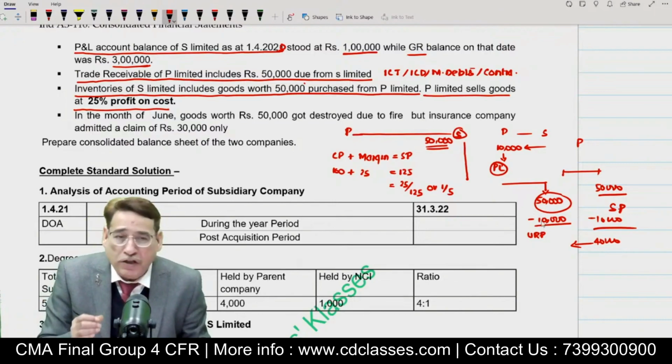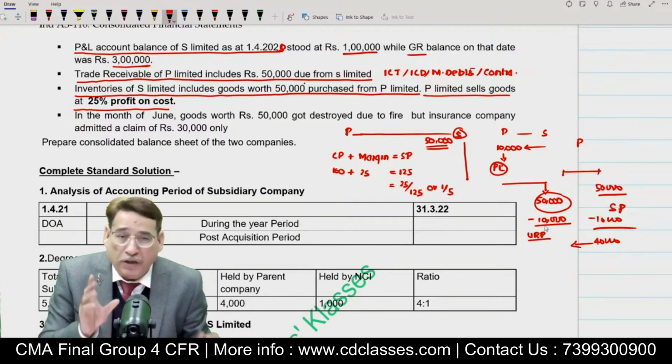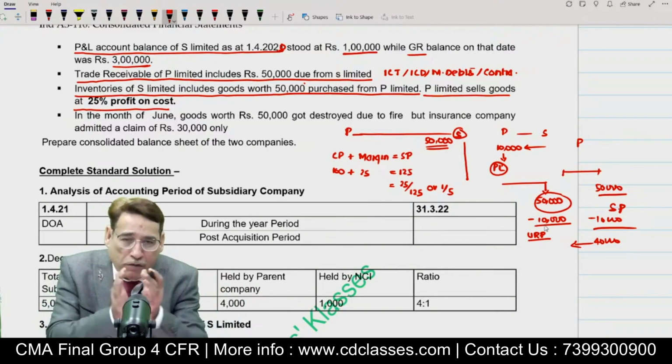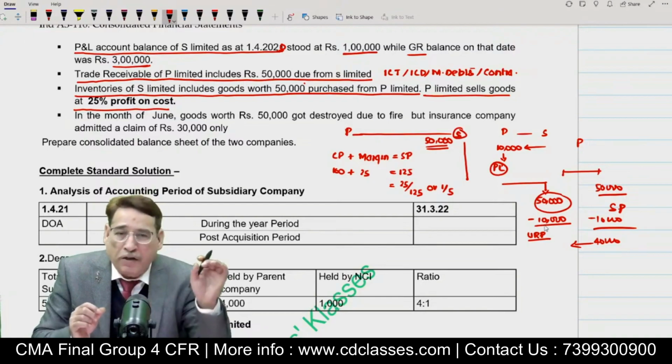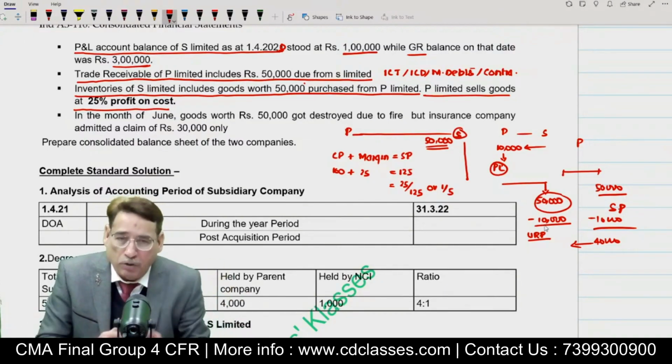Now later on we will see that as far as treatment of unrealized profit is concerned, number one, this unrealized profit 10,000 later on will be subtracted from the consolidated amount of the inventory. We will add the inventory of the two companies and I will subtract unrealized profit so that the inventory of 50,000 comes back to the cost.